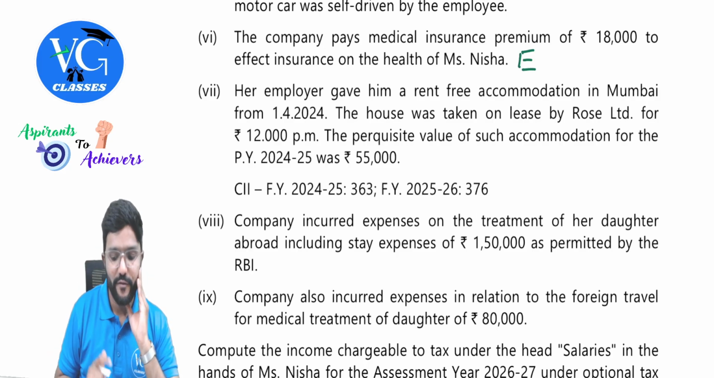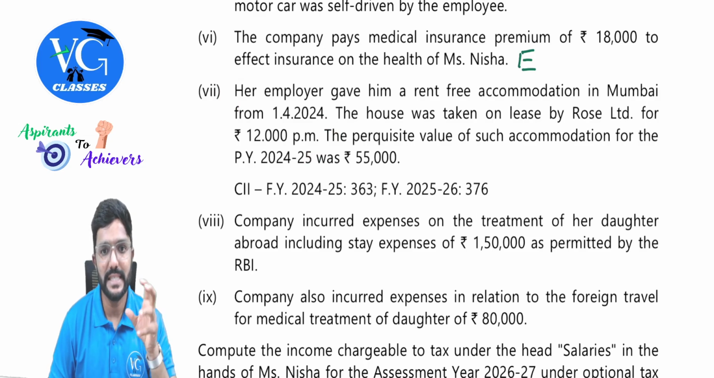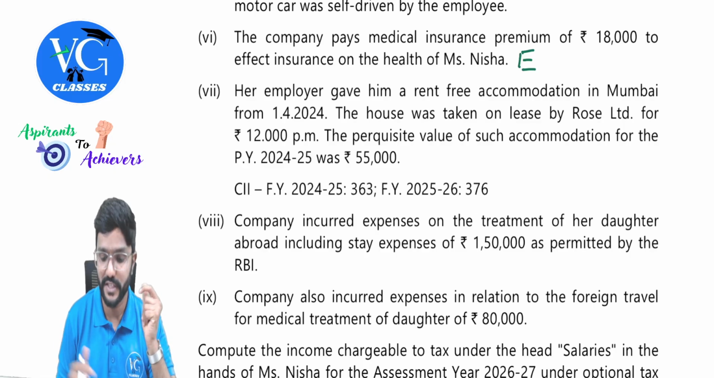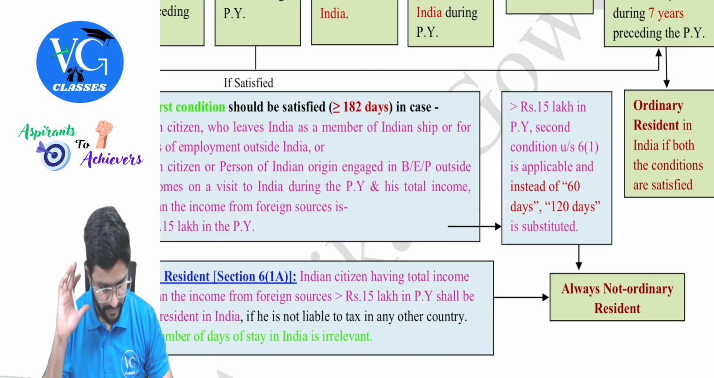But, sir, for calculating the perquisite value, what are we supposed to take? Guys, as it is hired by the employer, we are supposed to take how much? 10% of salary or the actual hire charges, whichever is. Come on, whichever is. Guys, one second, I will show.